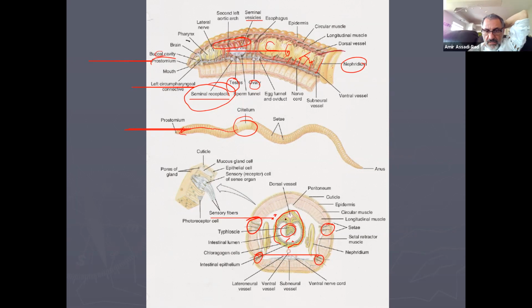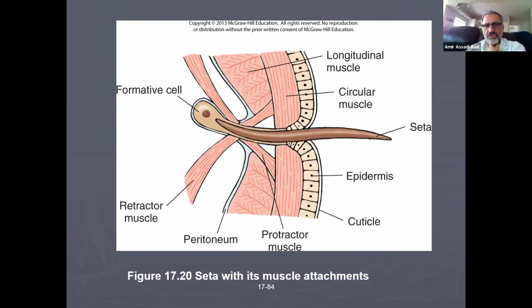Ventral vessels, subneural, ventral nerve cords, nephridium, yes. Longitudinal muscles, circular muscles, epidermis, cuticle, peritoneum. That is why these animals are coelomate animals, because the peritoneum, that's a septum, came from mesoderm. Okay, here's showing you the structure of the CTA and all of the muscles attached to it.